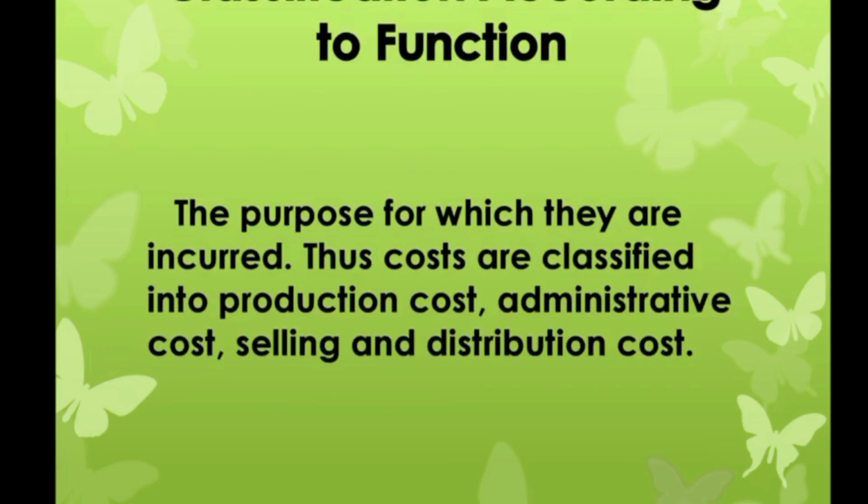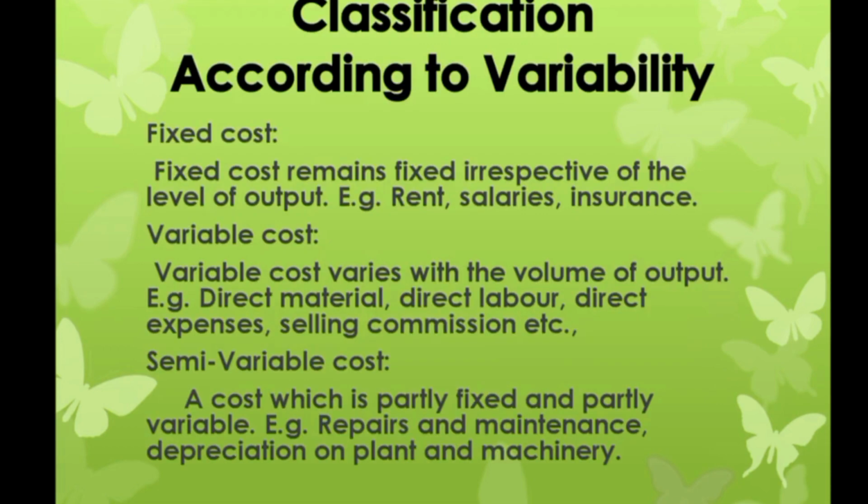Second one, classification according to function. Under this, costs are classified according to the purpose for which they are incurred. Thus, costs are classified into production cost, administrative cost, selling and distribution cost. Now, third thing, classification according to variability. Under this, costs are classified according to their behavior in relation to the volume of output. According to this, costs may be grouped as fixed cost, variable cost, semi-variable cost.